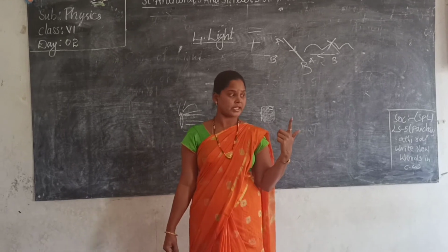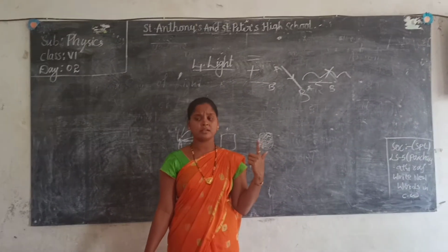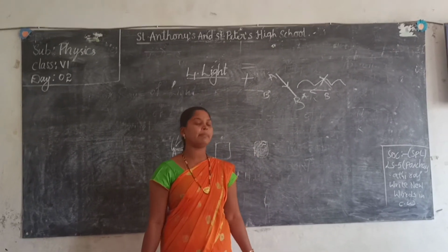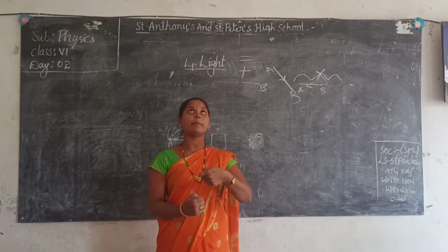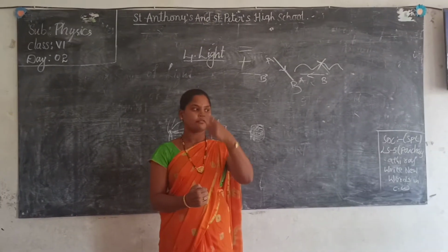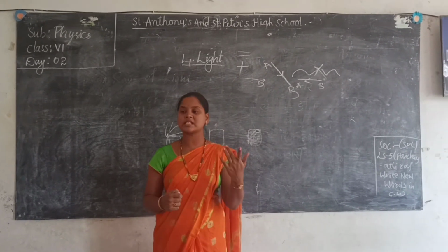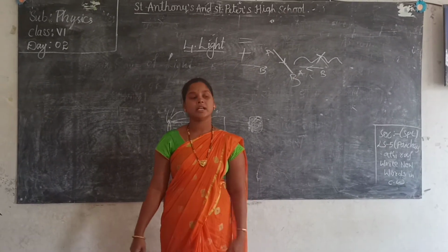Light, an opaque object. That's it. One more. Light, an object and a screen you need. For example, if I take a torch, if I keep a book, where does the shadow fall? On the wall. Wall is nothing but a screen. Yes, you need a screen also. Where will you see the shadow? On a screen only. Mostly you will see shadows on the earth.